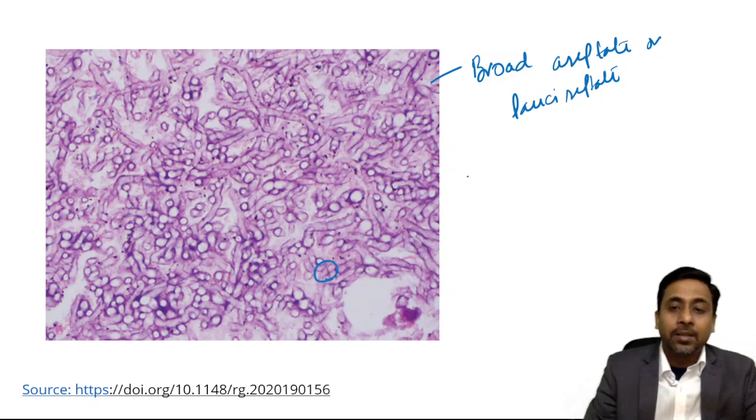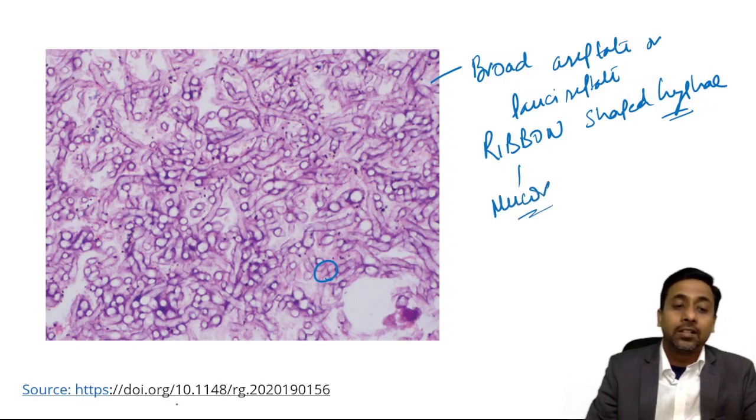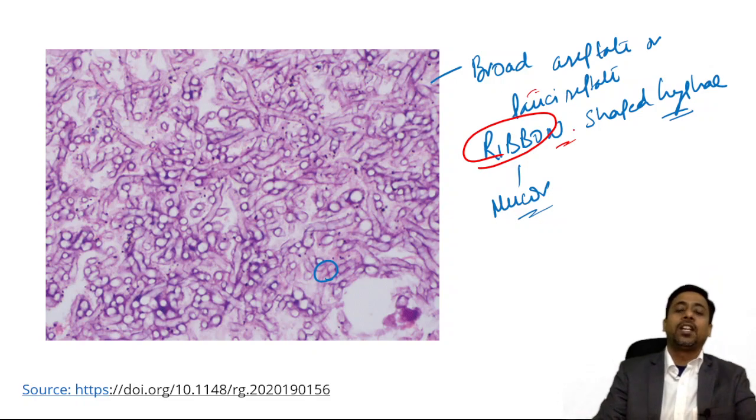Okay, aseptate or pauciseptate, ribbon shaped hyphae. So this is characteristic of mucor. Ribbon shaped broad aseptate hyphae.